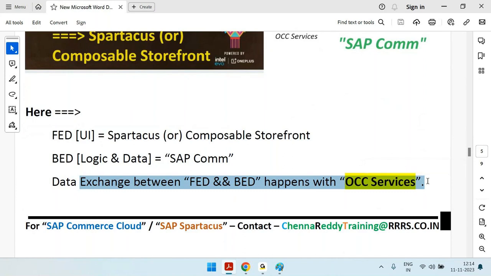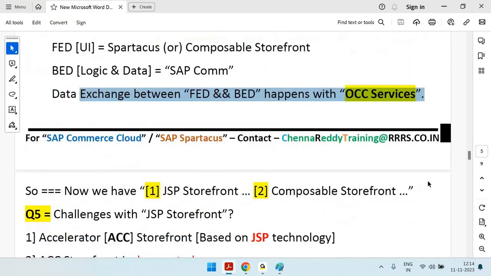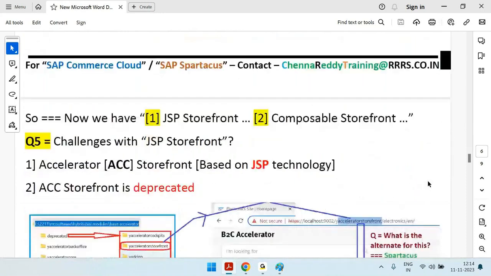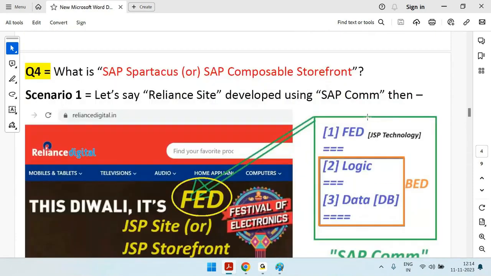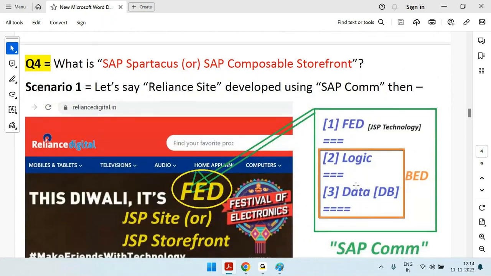Good so far? The next beautiful thing is that now you have two solutions: the JSP storefront solution or the composable storefront solution. Just now I explained, right? Scenario one is where everything is with SAP Commerce, and the front end is the JSP storefront.